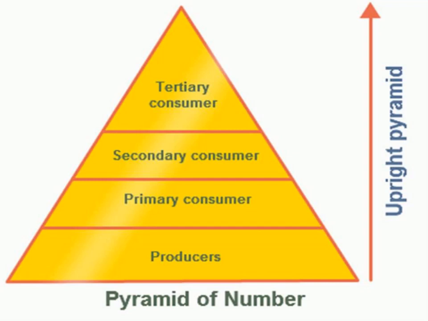That means first the producer, producing the food. In the pyramid of numbers, the number of producers is the highest. So the producer space is more. See the tertiary consumer, very little space. So the number of producers is highest.